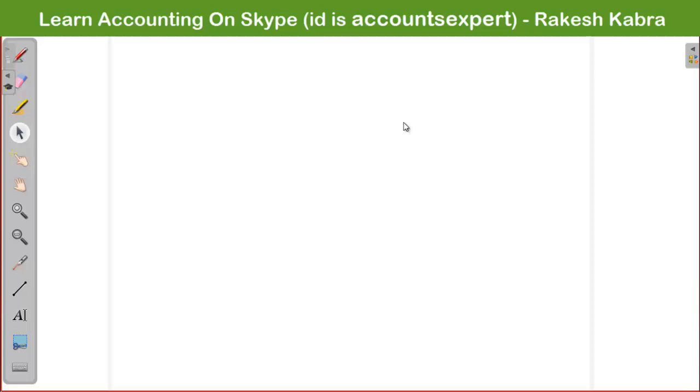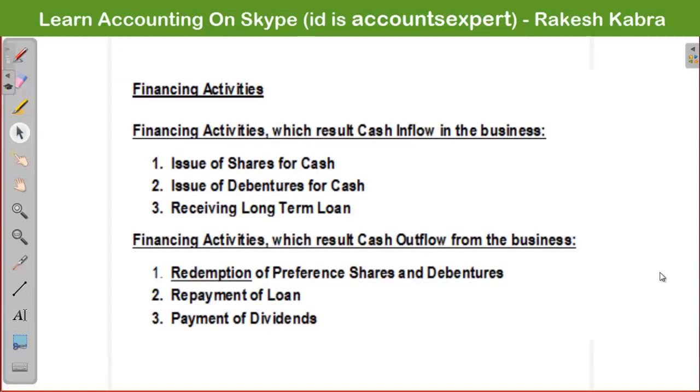So today we will discuss the financing activities of the cash flow statement. What about financing activities? First we will discuss which activities of the business come under this category, financing activities. And these financing activities we will again classify in two parts.